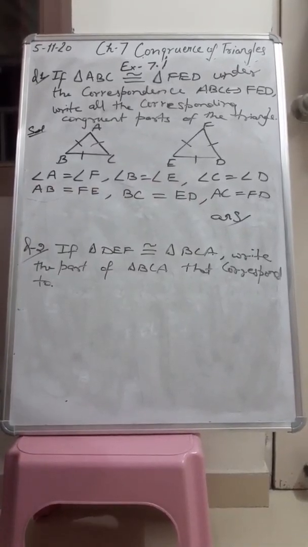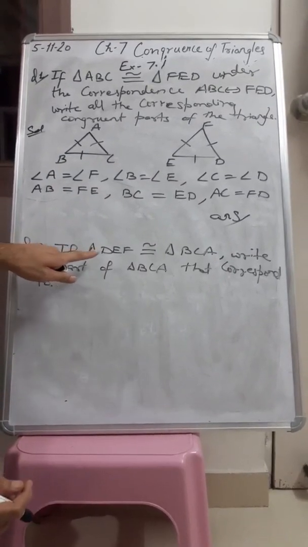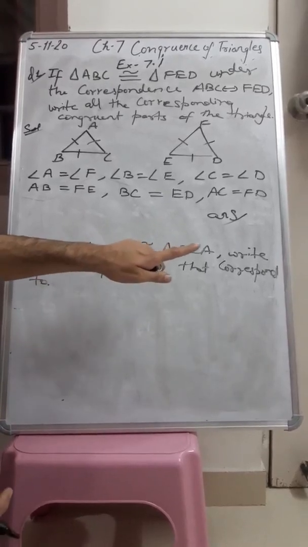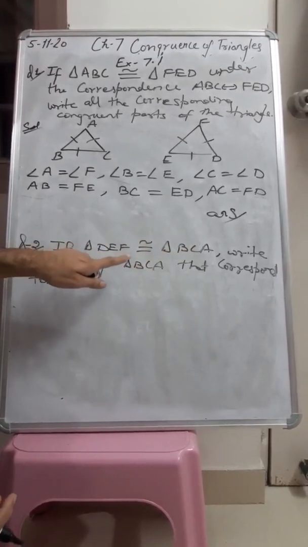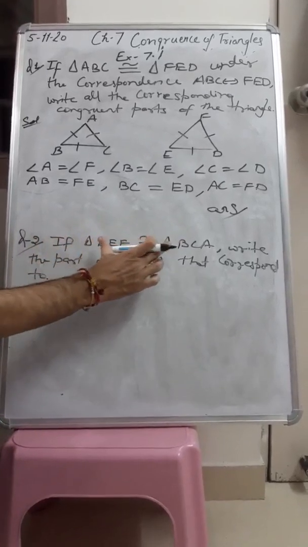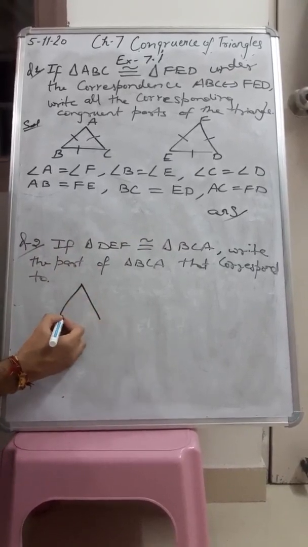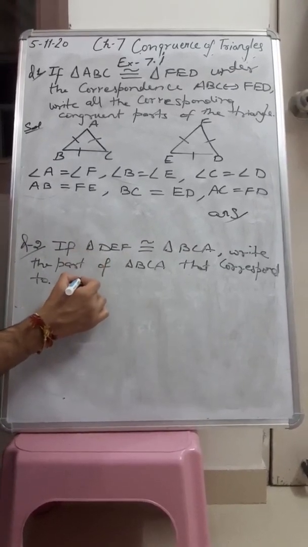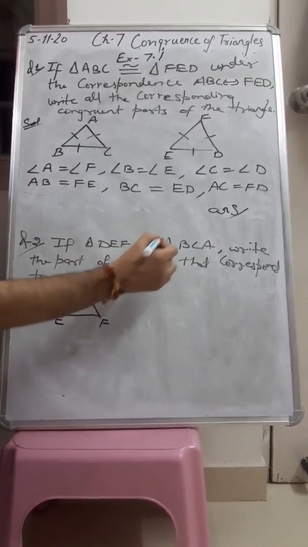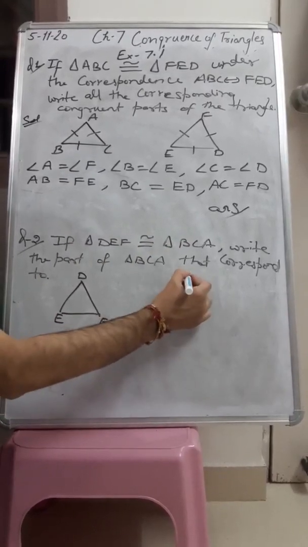Now the next question is, if triangle DEF is congruent to triangle BCA, write the parts of triangle BCA that correspond to the given parts. So here again there are two congruent triangles. First I am going to draw triangle DEF, and the second triangle is BCA.